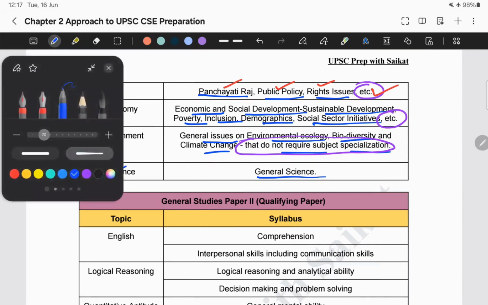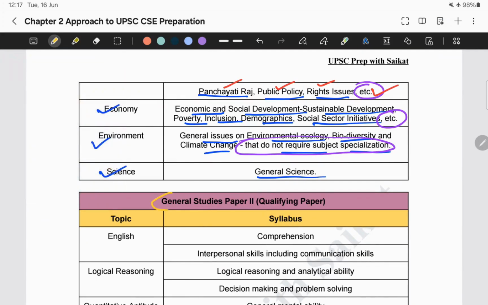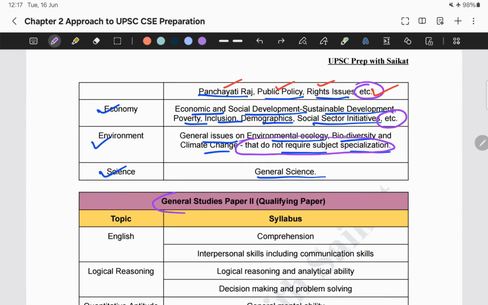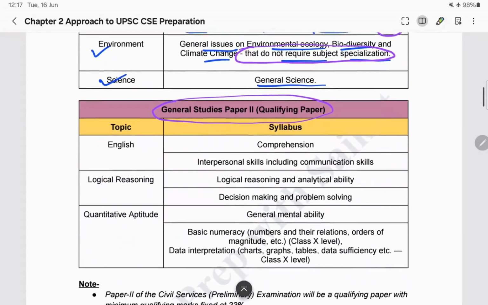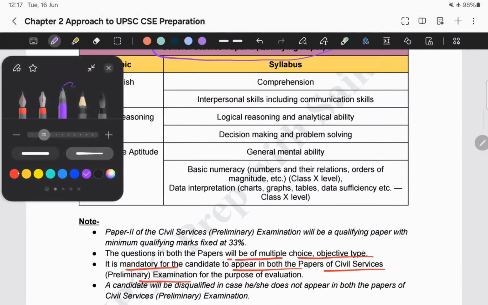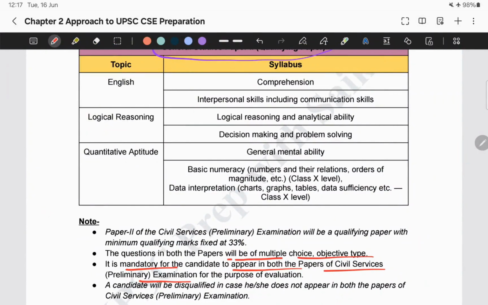Next comes General Studies Paper 2. So in this Paper 2, what are the things that we have to learn? This is the Paper 2 syllabus. Paper 2 is commonly called the CSAT paper as well. As we all know, this particular paper, Paper 2 of the civil service examination, the CSAT paper, is nothing but a qualifying paper with minimum qualifying marks fixed at 33%. 33% of what? 33% of the total marks.